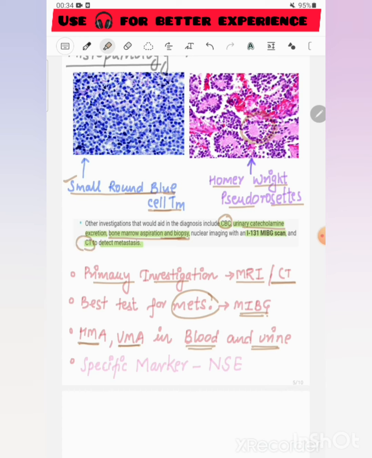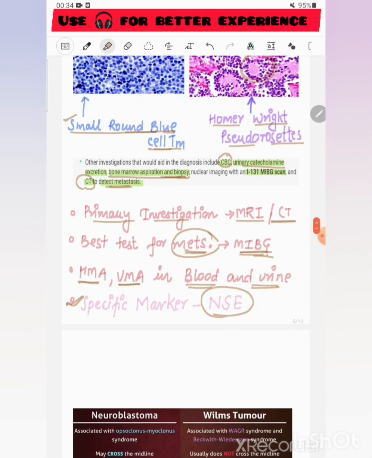CT is done to detect metastasis, but the best test for metastasis is MIBG. The specific marker for this is NSE, which is neuron-specific enolase, as neuroblastoma is a neuroendocrine tumor.